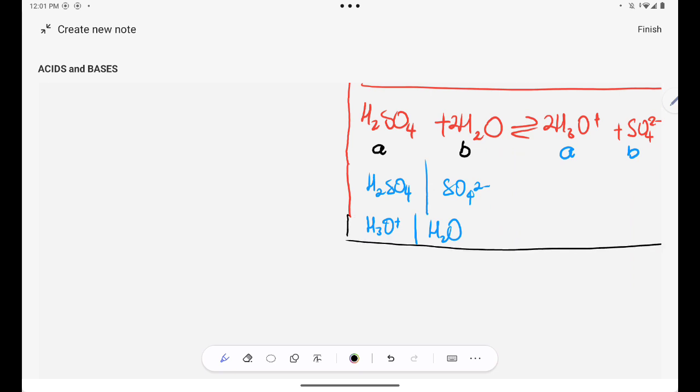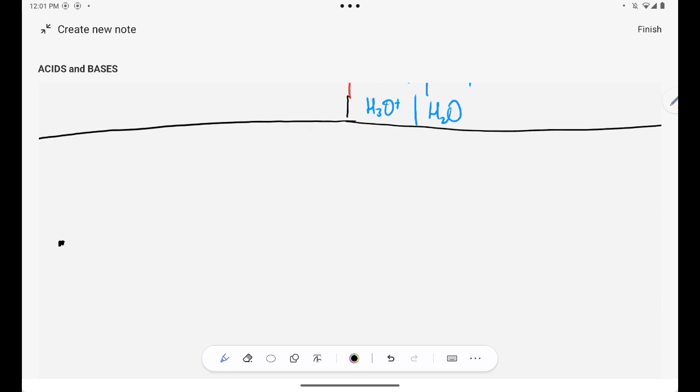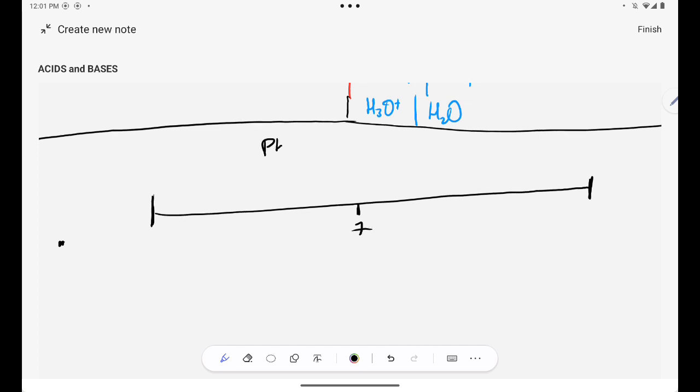How do you know that a substance we have is a base or an acid? Okay, there is a scale that we use to measure a substance's acidity or alkalinity. It's called a pH scale. Are you together? It's a pH scale.